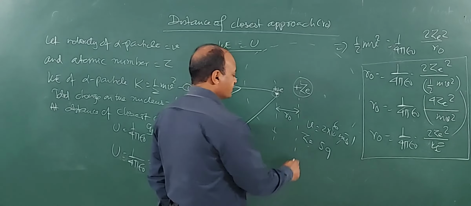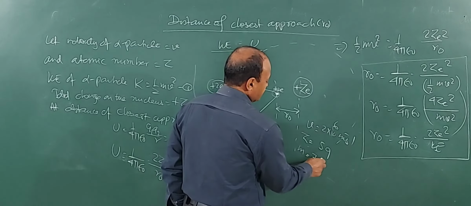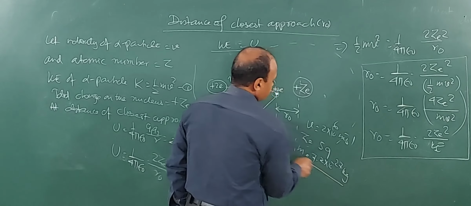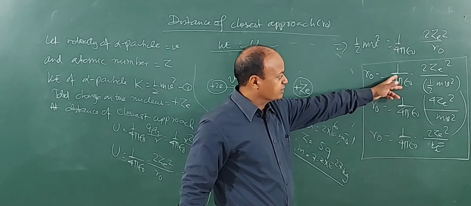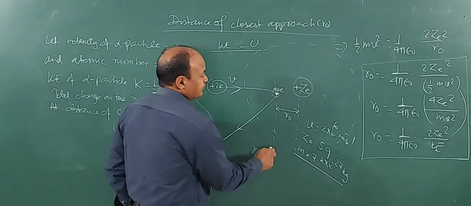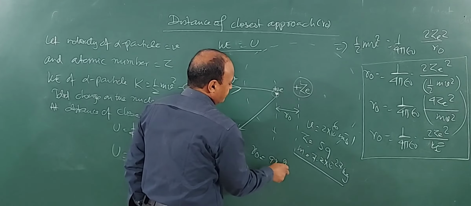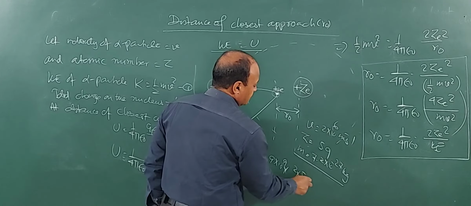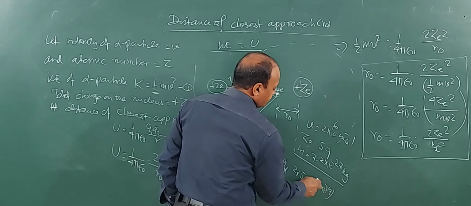The mass of the alpha particle will be given to you. Suppose this is 7.2 into 10 to the power minus 27 kilogram. I can insert all these values here and calculate. I can use this equation very well. R0 you can directly use. R0 will be 1 by 4 pi epsilon 0, which is how much? 9 into 10 to the power 9. 2. Z is 59. Charge of an electron is 1.6 into 10 to the power minus 19 coulomb, square.